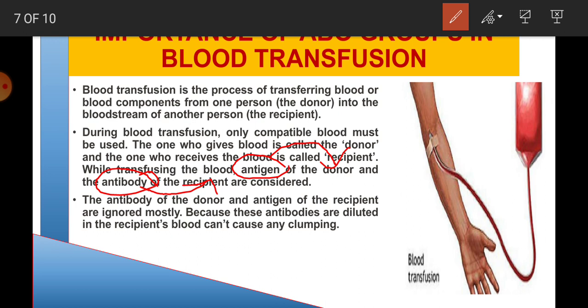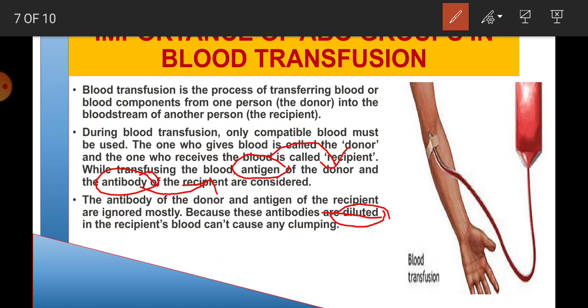considered, because the antibodies are diluted, that is, their concentration is reduced in the recipient's blood, and they will not cause any clumping.